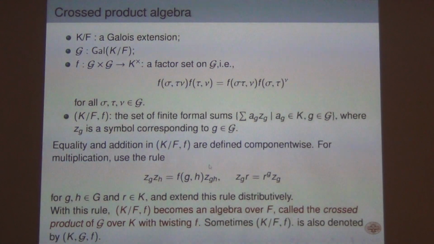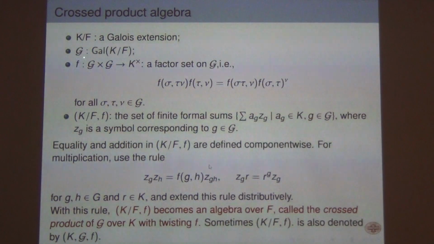So what is a cross product algebra? Very briefly, vaguely, I just want to tell you what a cross product algebra is. Group ring, I suppose it is clear to you. If I give you a group G, take formal Q linear combinations of elements of G, multiply them in the most natural way, add them in the most natural way. Now, you don't just take formal combinations; you are given a Galois extension. I am telling you the classical cross product, which is slightly easier for me to explain. So, take a Galois extension K over F and take the Galois group of K over F.